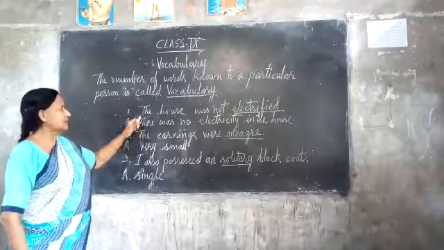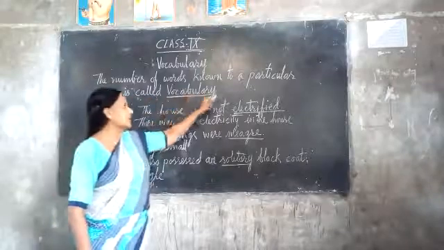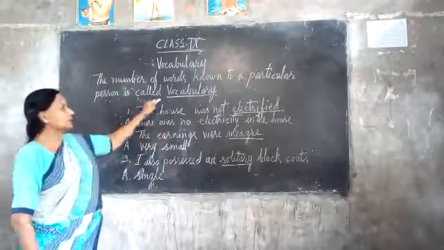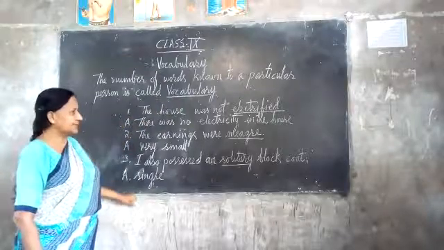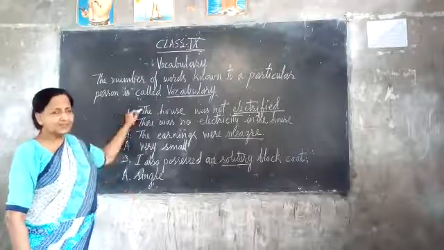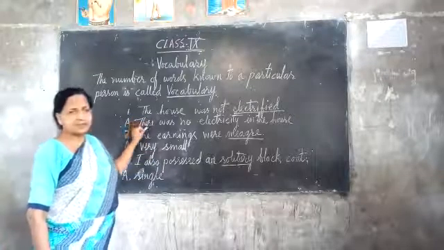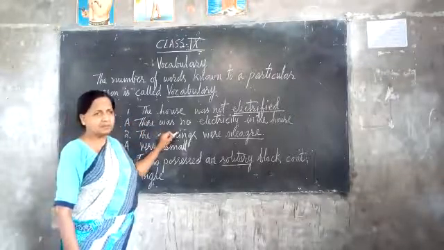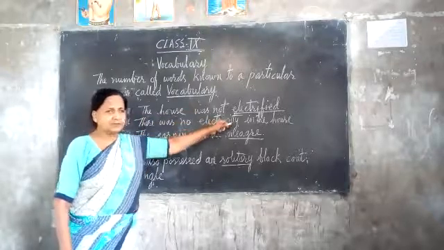Once again, children, I am repeating, the number of words known to a particular person is called vocabulary. We have a few sentences here from the lesson, The Snake and the Mirror, and the answers have been written here as well. The house was not electrified.